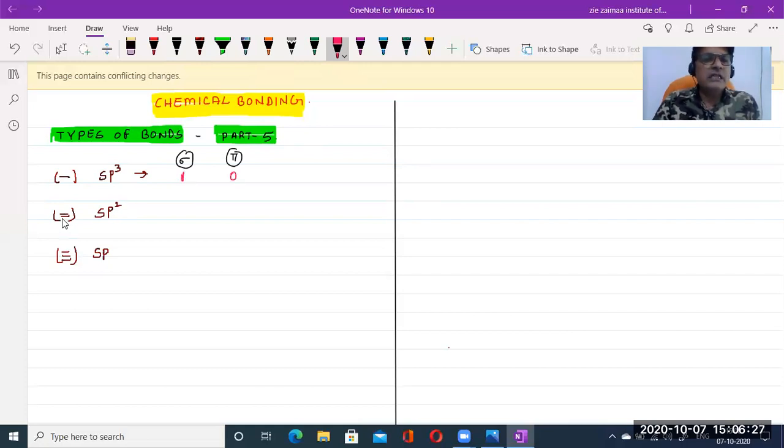In an sp2 hybridized molecule, one double bond contains one sigma bond as well as one pi bond. And in an sp hybridized molecule, a triple bond contains one sigma bond and two pi bonds. This is the very basic theme.